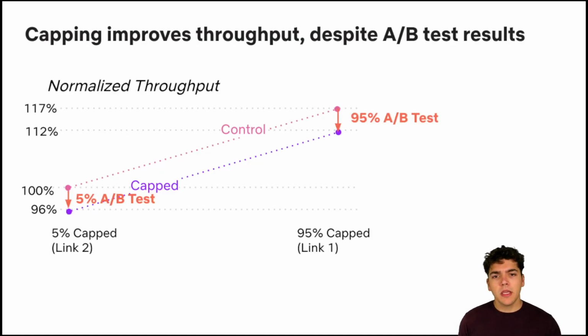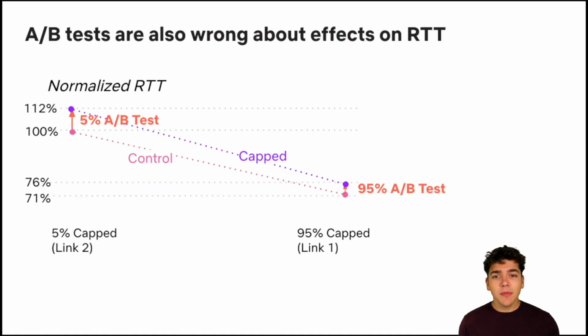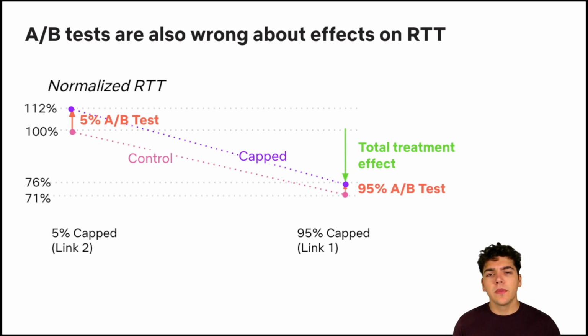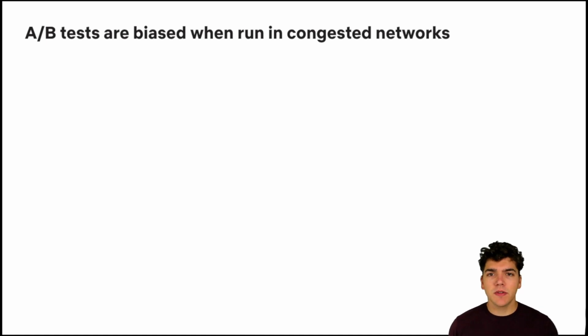We found that bitrate capping improves throughput and that A/B tests did not measure this. In each A/B test, bitrate capping appeared to decrease throughput by about 5%. But when we compared the two links, when we calculated the total treatment effect, we saw that bitrate capping actually improved throughput overall. We saw similar behavior for RTT. Capping increased RTTs in both A/B tests, but when we calculated the total treatment effect, we saw that capping actually improved RTTs overall. This experiment shows that A/B tests can be biased when running in congested networks.